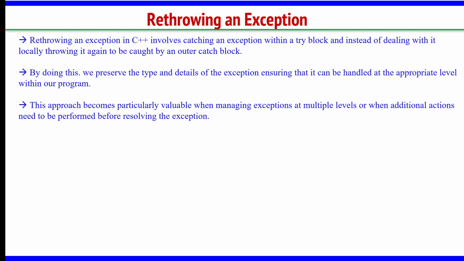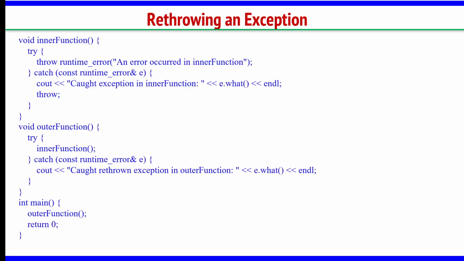Now, rethrowing an exception in C++ involves catching an exception within a try block, and instead of dealing with it locally, throwing it again to be caught by an outer catch block. You have a throw, but you are not dealing with it. This is not mandatory.